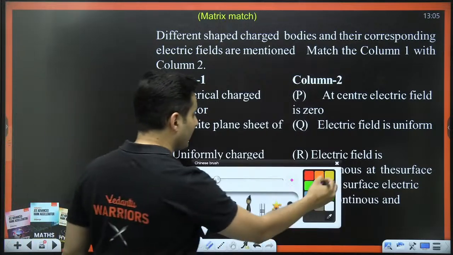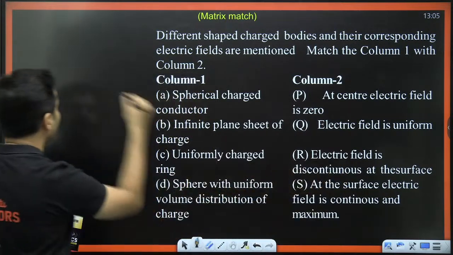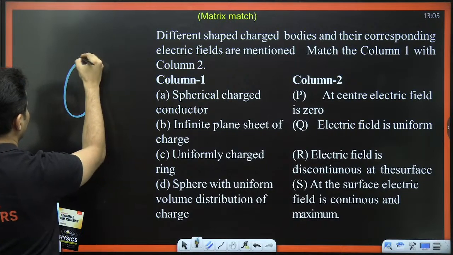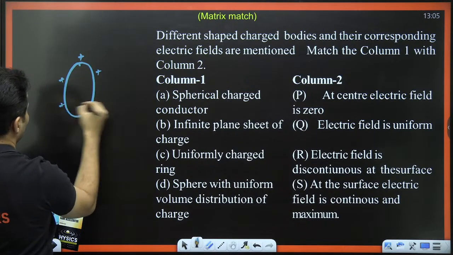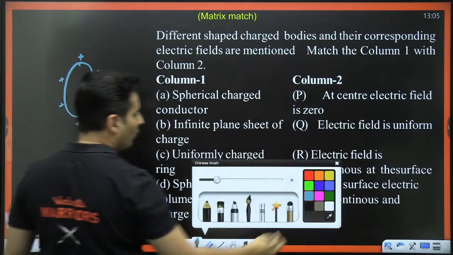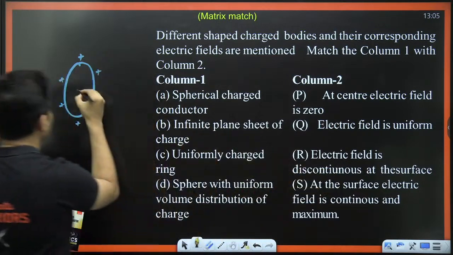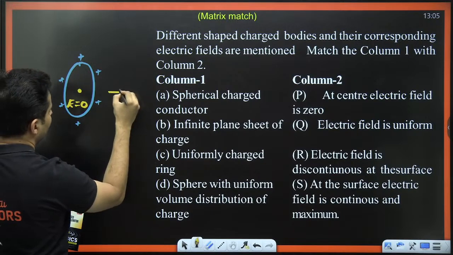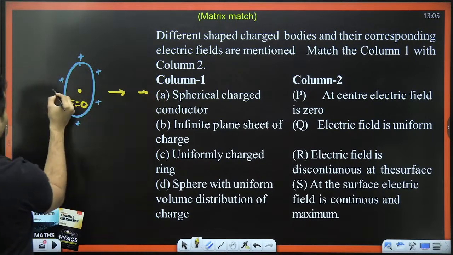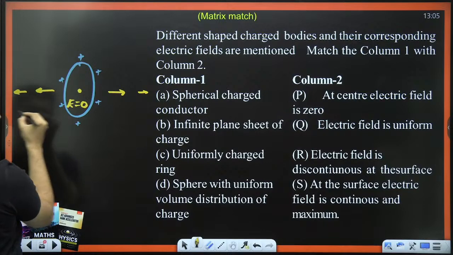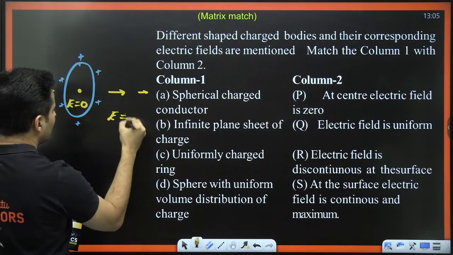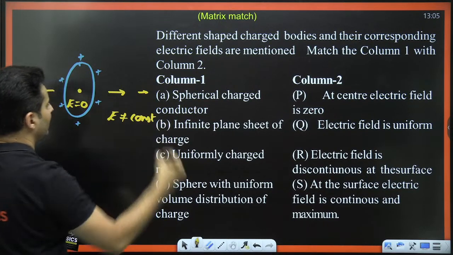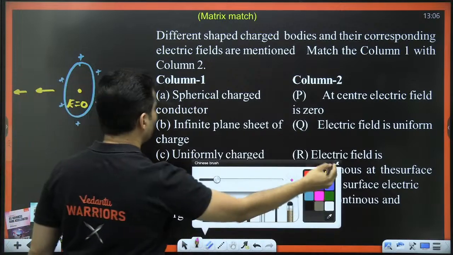Uniformly charged ring. If I have a ring like this, which is uniformly charged, then at the center the electric field will be 0. But at this point there is electric field, and here also there is electric field. This electric field is obviously not a constant.